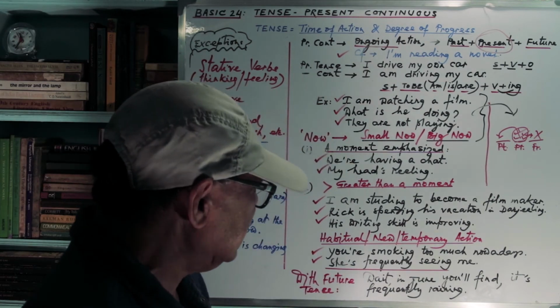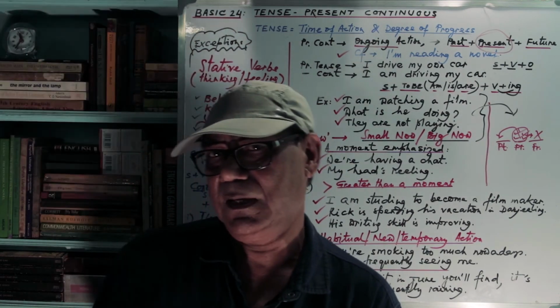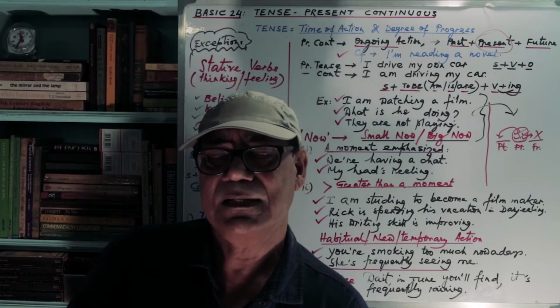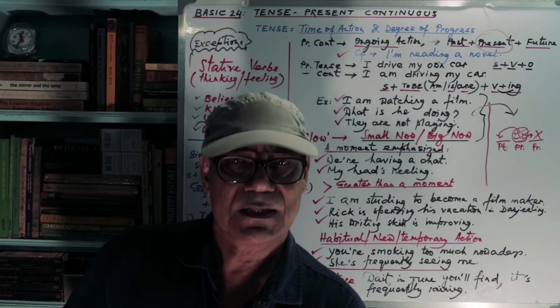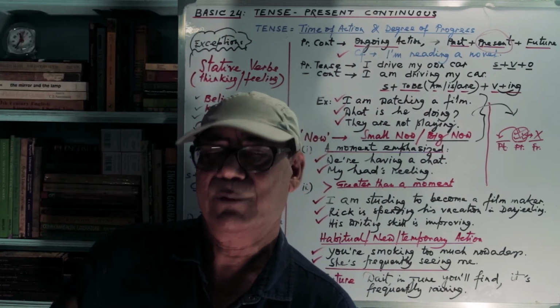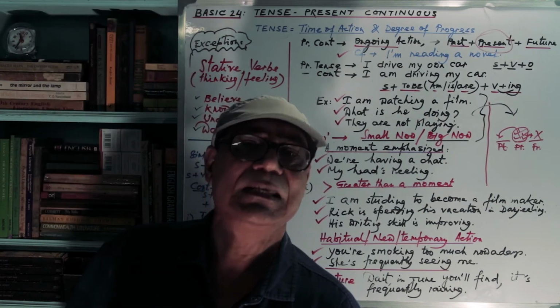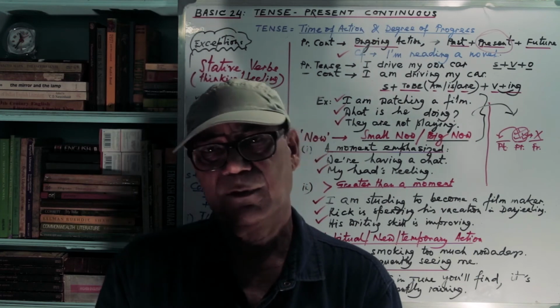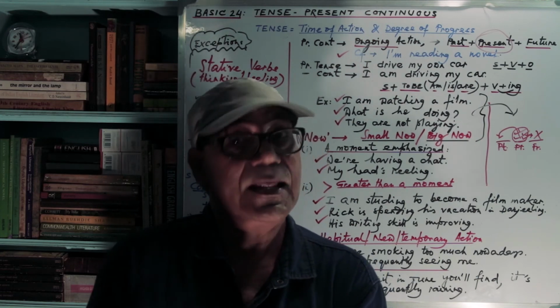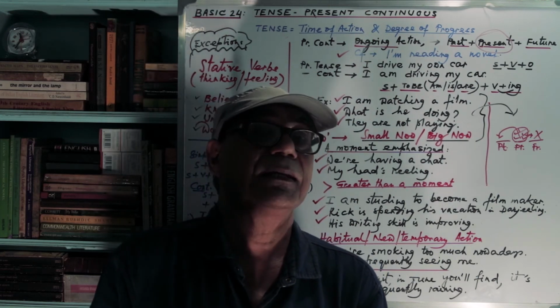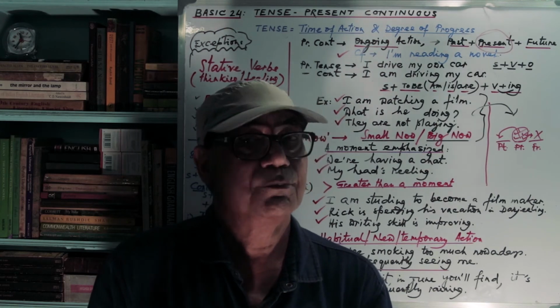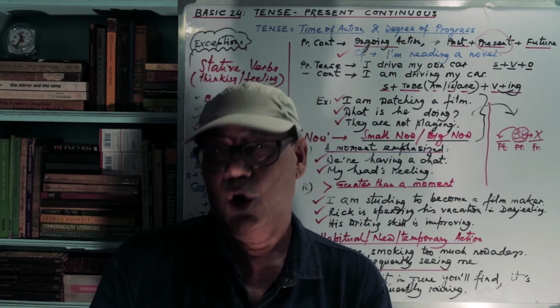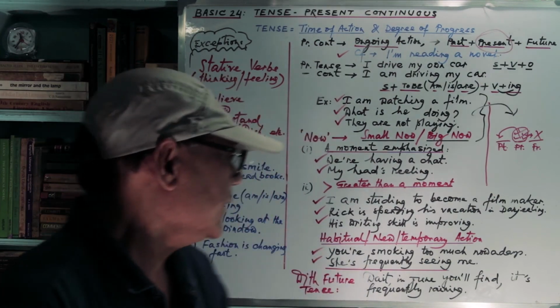Another example, she is frequently seeing me. Maybe I had nothing to do with that lady, but recently she is frequently coming to me. She is seeing me. So it's a new kind of relationship that is developing between us. Maybe. So in that case, we can use present continuous or present progressive tense.